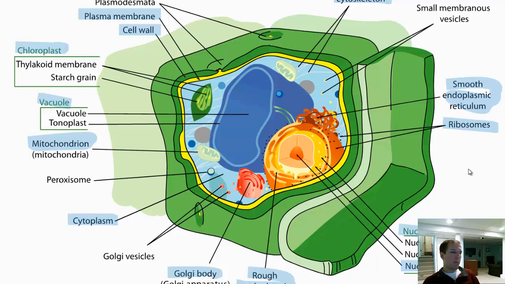So, for example, I could look at the chloroplast. We studied chloroplast previously with photosynthesis. The chloroplast is a membrane-bound organelle. It's actually double membrane-bound because there is an interior membrane within the chloroplast. And its function is to carry out the process of photosynthesis, which helps to capture energy from the sun to be able to produce carbohydrates.